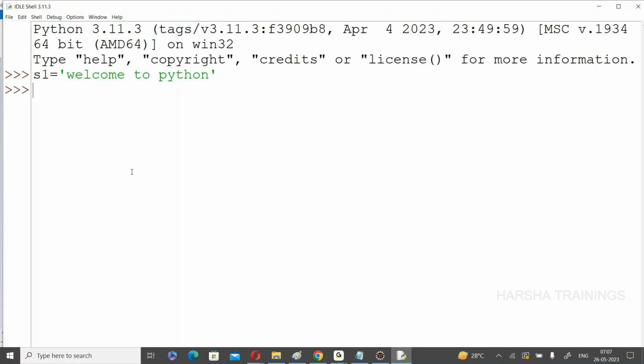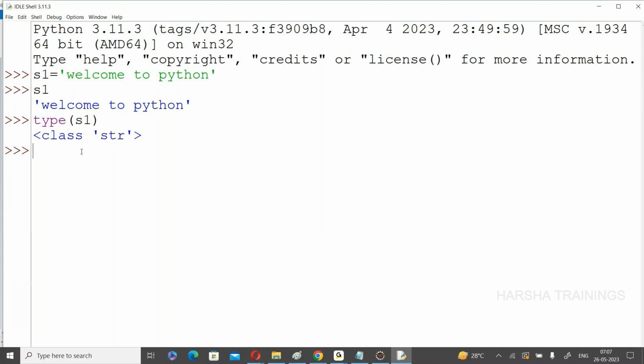The string welcome to Python is created. If you want to check the type of S1, what is the data type? The data type name is str. Now S1 is of type str, which means S1 is a string.